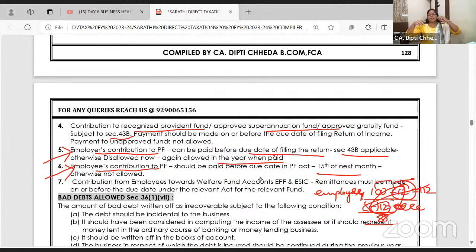Employer's contribution 112. So 12 rupees is allowed provided you pay now or you pay before due date of filing the return. Employee's contribution 12 rupees is allowed only if it is paid by 15th of the next month. That's what is the due date in the PF Act. Ma'am, I have not paid by 15th of next month, but of course I paid before March. Not allowed. Not allowed. Take your time. I have though printed also very clearly, but अगर कोई doubt है तो पूछो.